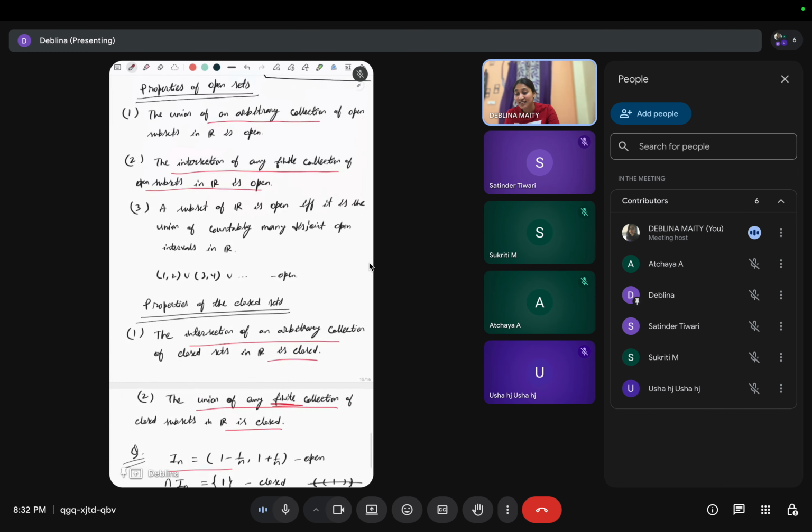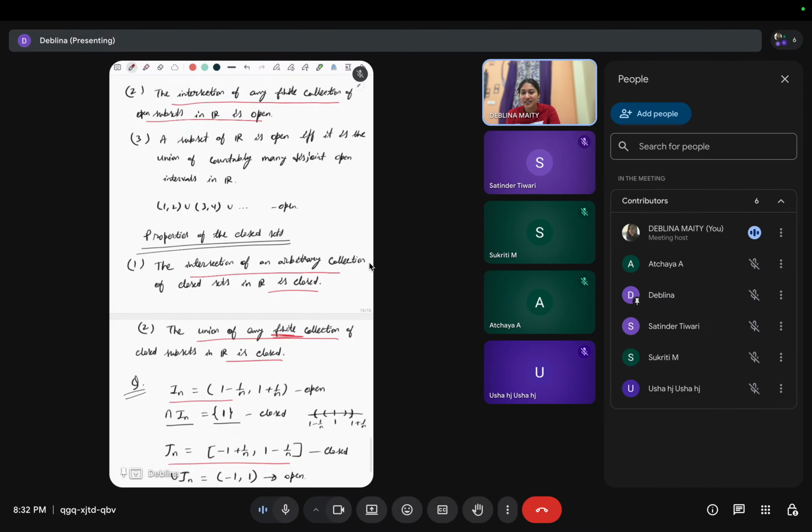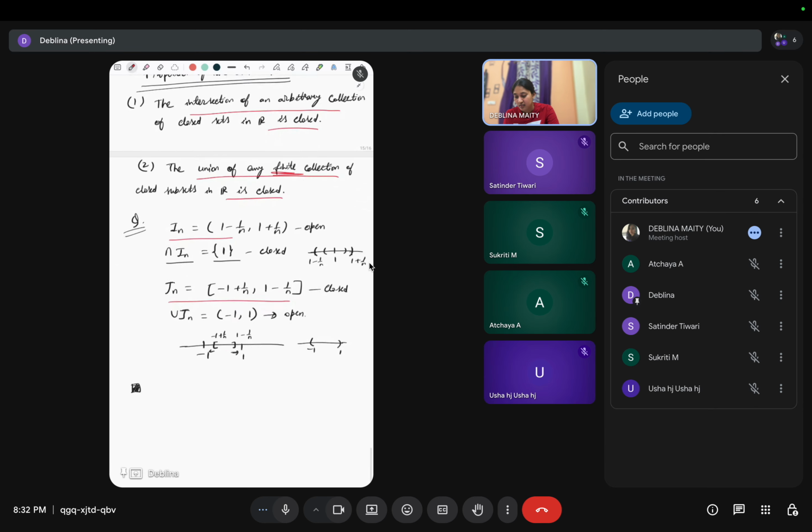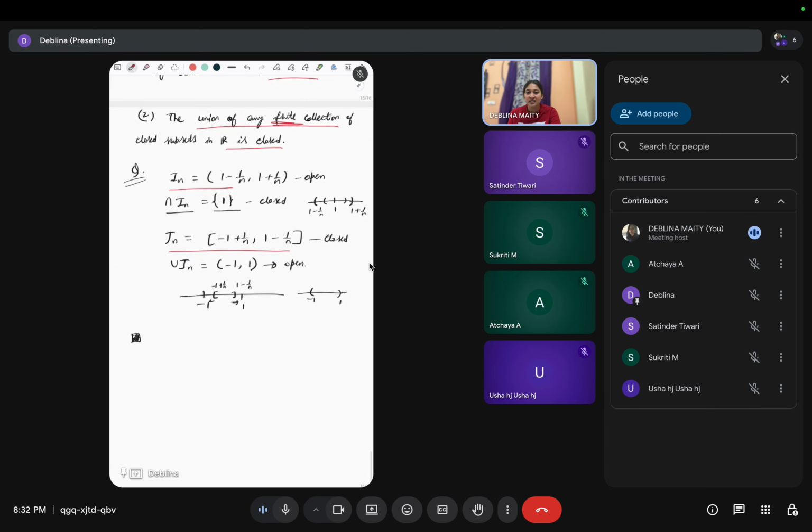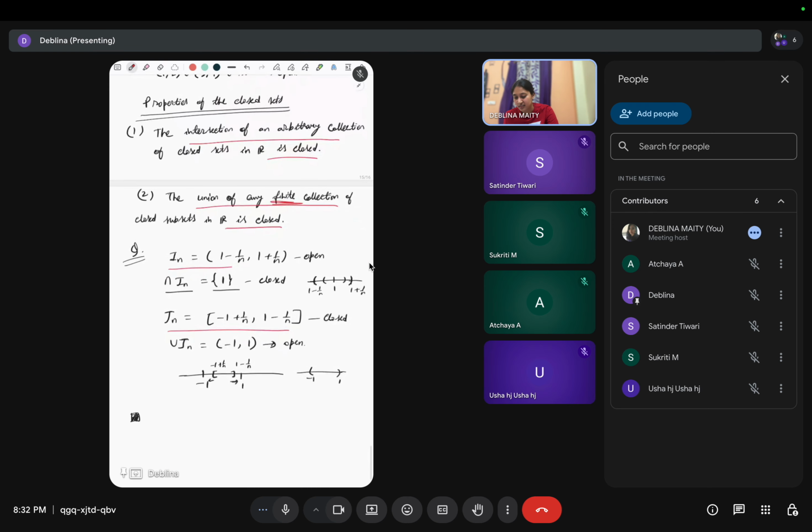And these properties are already proved in books. You can see any book, because they are fundamental properties, available in any real analysis book. Or if you have watched the video lectures, I think sir has already proved these properties.